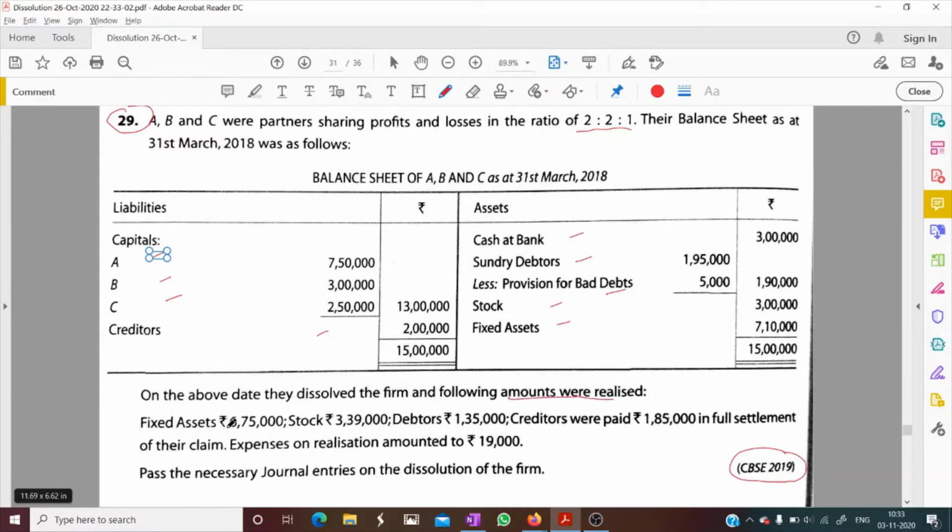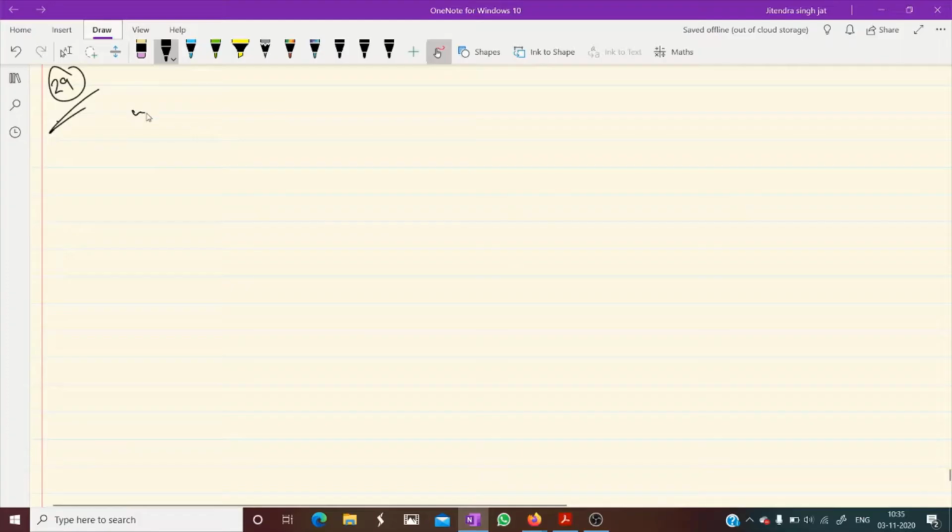Fixed assets 6 lakh 75,000, stock 3 lakh 39,000, debtors 1 lakh 35,000. Creditors were paid 1 lakh 85,000 in full settlement. Expenses on realization amounted to 19,000. Working note: we prepare the realization account.